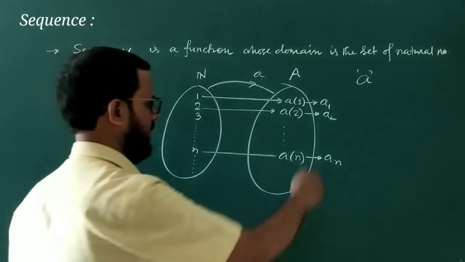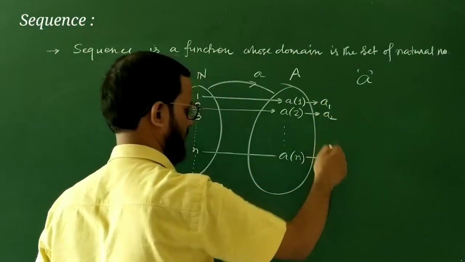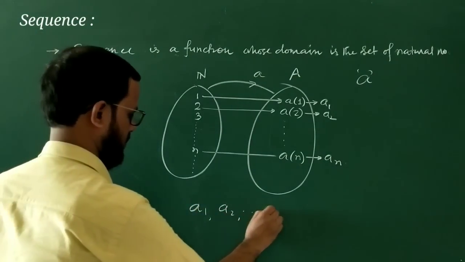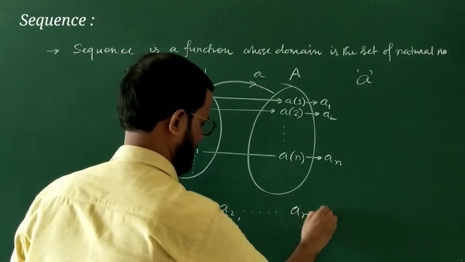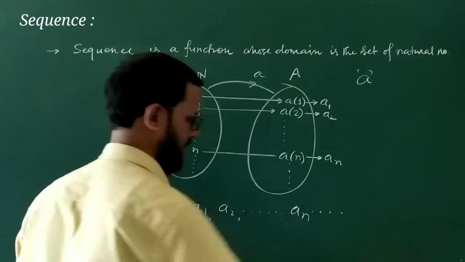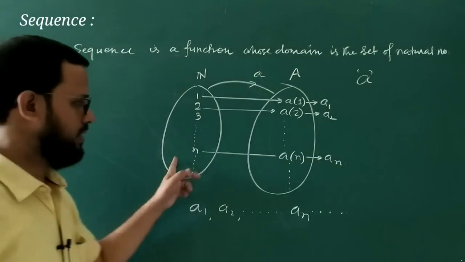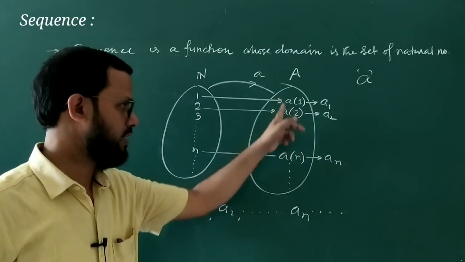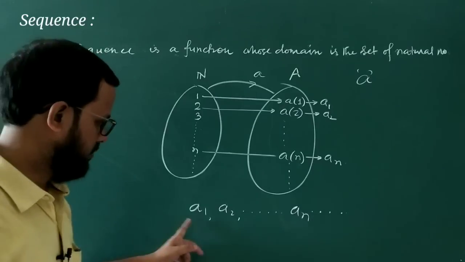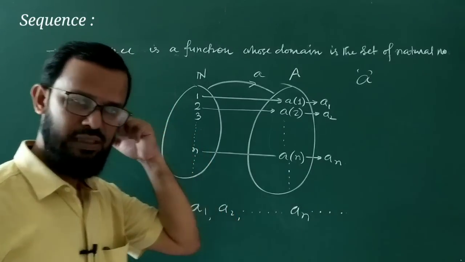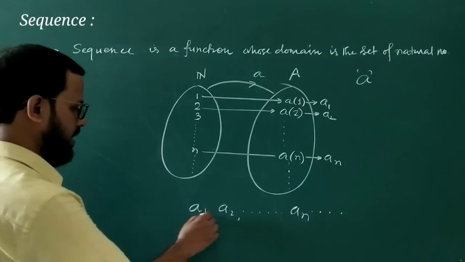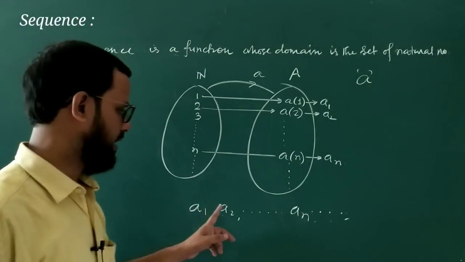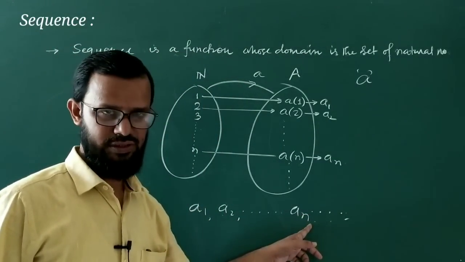And these are a1, a2, dot dot dot, an, and so on. For every natural number there is some image in this particular set. And the collection of all these images, a1, a2, dot dot dot an, these are called the terms of the sequence.